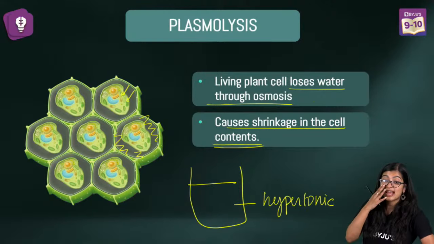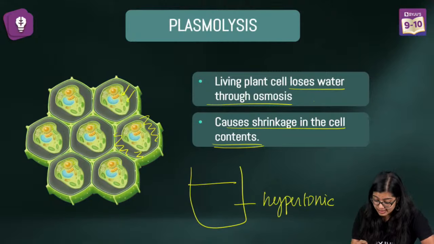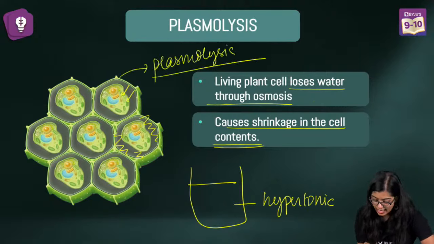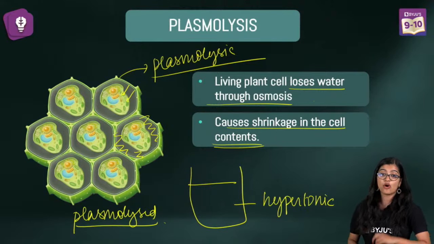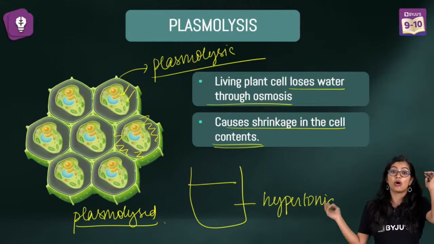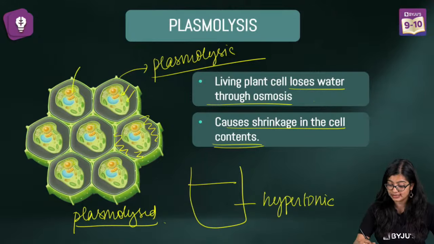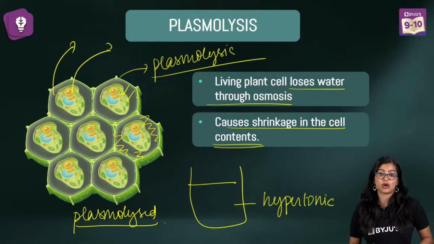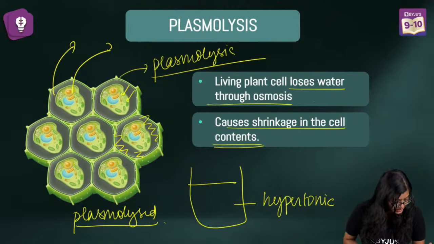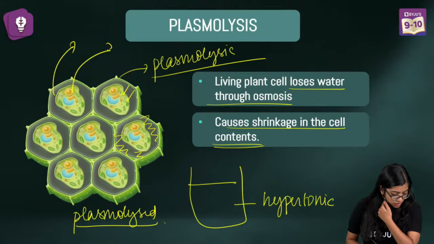So we see that there is extreme shrinkage, and this is exactly what we call plasmolysis. And such a cell is called a plasmolysed cell. I hope all of you are clear. What is exosmosis? Exosmosis is when water moves from inside to outside. That is what we call exosmosis. All right? Very good, Archana.